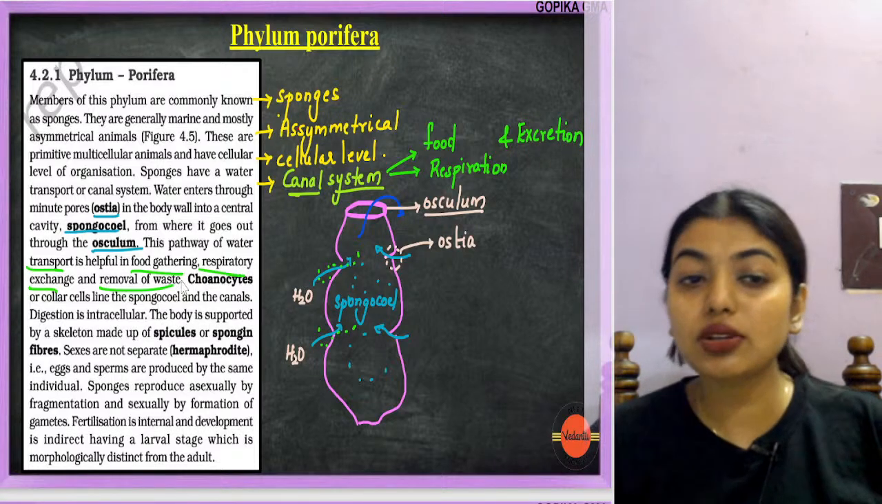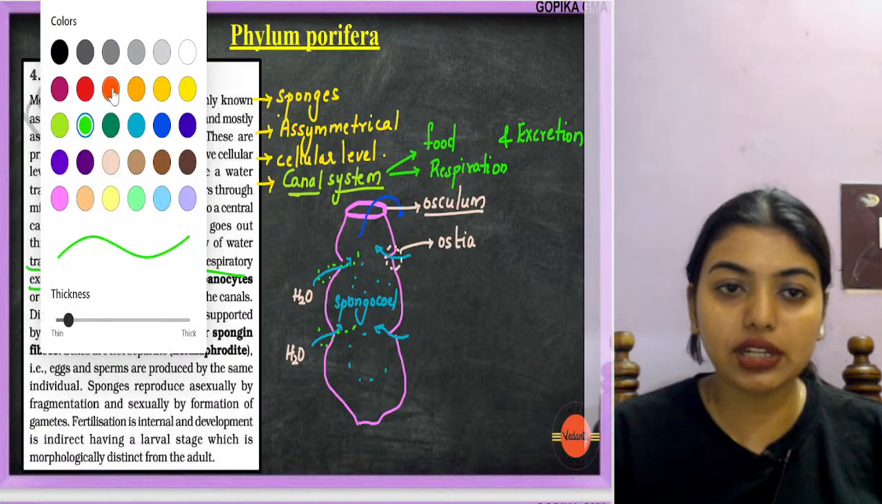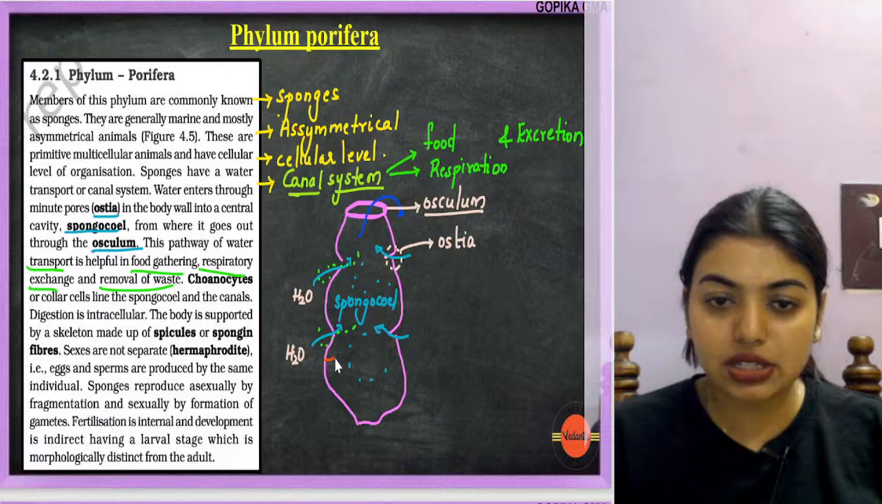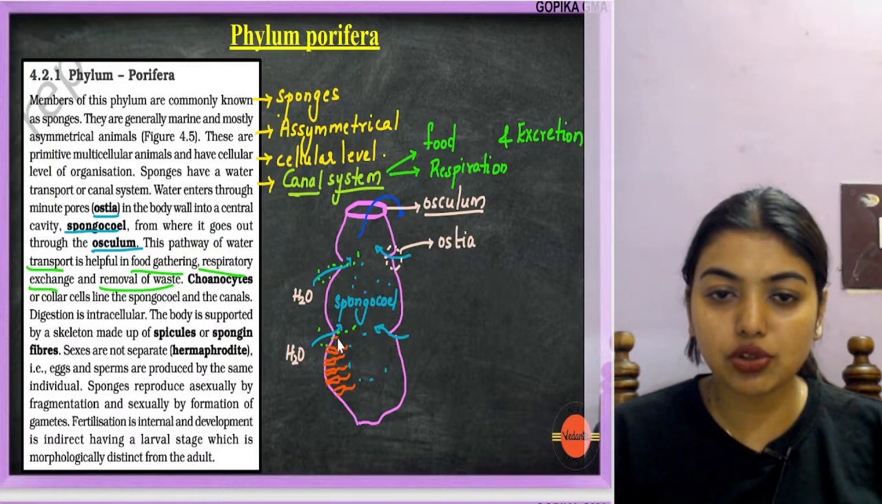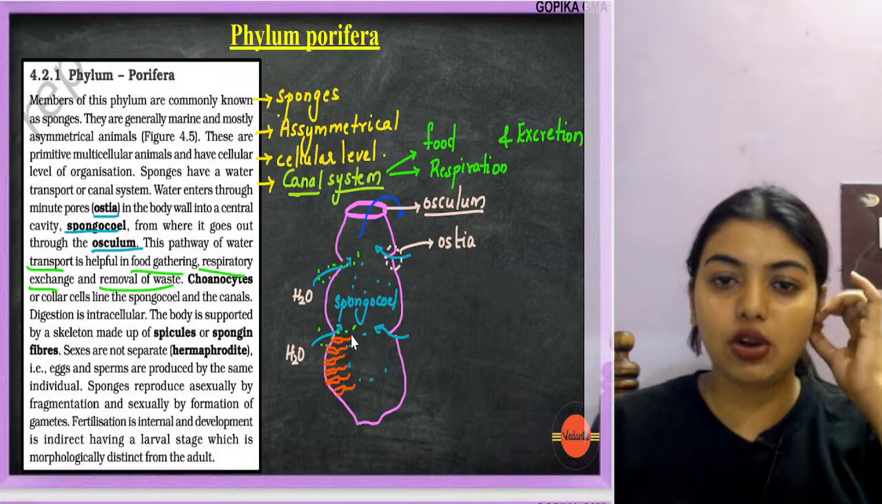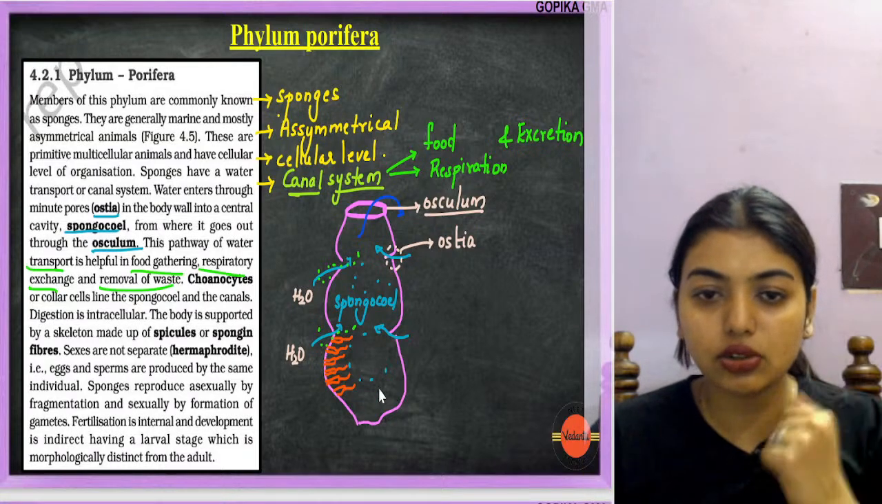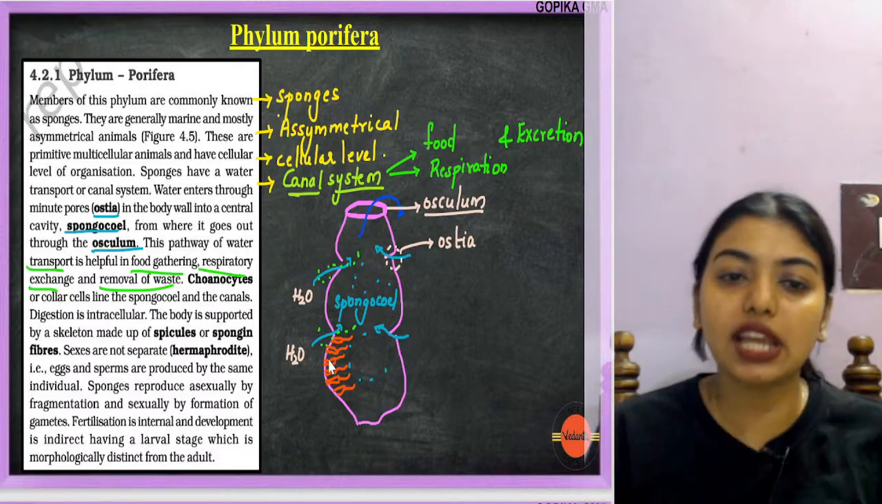Now, choanocytes or collar cells line the spongocoel. Very, very important. Now, imagine these are the corners. I'm trying to draw as much as possible for all of you. In these corners, students, there are collar cells or choanocytes which have cilia on them, which are going to help the water to move. Now water has entered, no? Now the choanocytes will be like, you move. That movement will be done with the help of choanocytes.